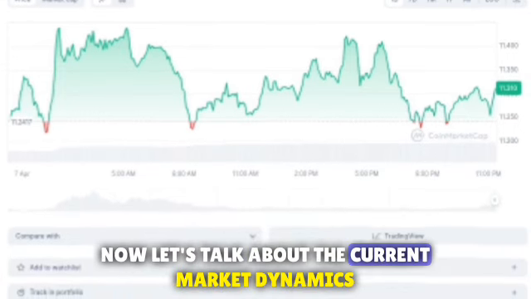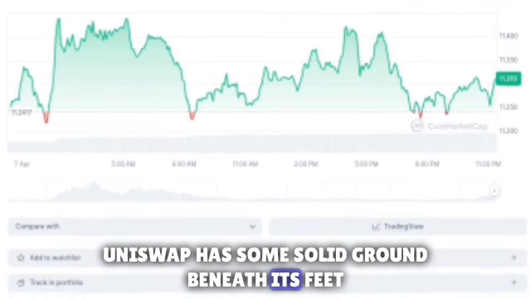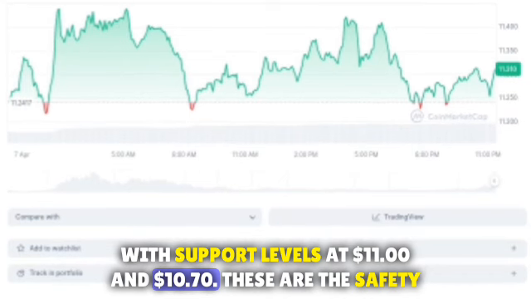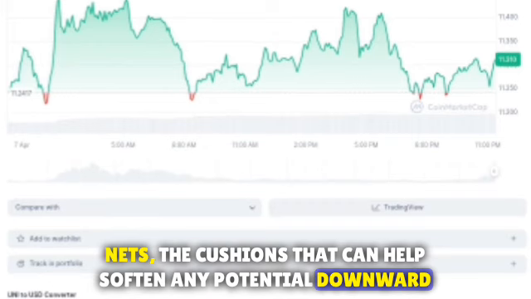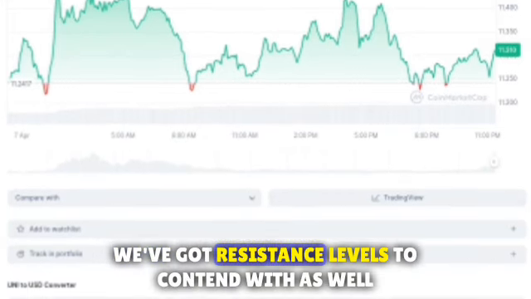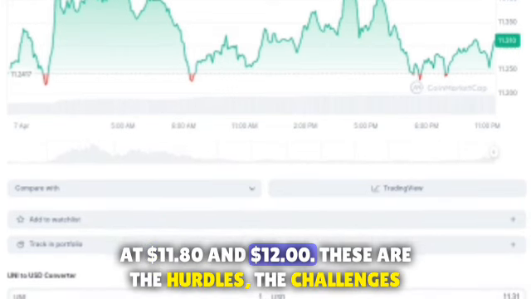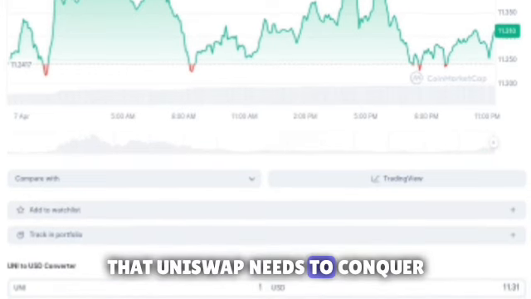Now let's talk about the current market dynamics. Uniswap has some solid ground beneath its feet, with support levels at $11 and $10.70. These are the safety nets, the cushions that can help soften any potential downward movements. But don't get too comfortable just yet. We've got resistance levels to contend with as well, at $11.80 and $12. These are the hurdles, the challenges that Uniswap needs to conquer.